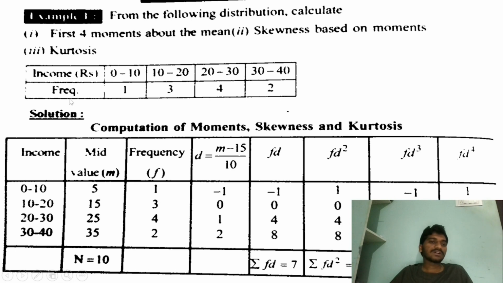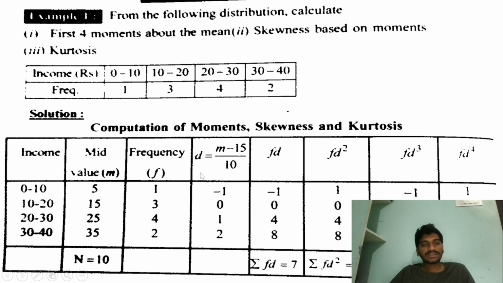As we have mentioned, income has given the class frequencies as 0 to 10, 10 to 20, 20 to 30, 30 to 40, and the mid values of the class intervals will be, for 0 to 10 the mid value will be 5, and 10 to 20 the mid value will be 15, and so on, 25, 35, and the total number of frequencies will be 10 as mentioned. And the next one, we can see the frequency will be as I have given 1, 3, 4, 2.